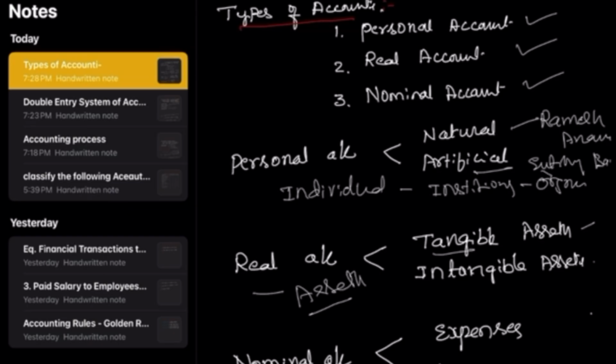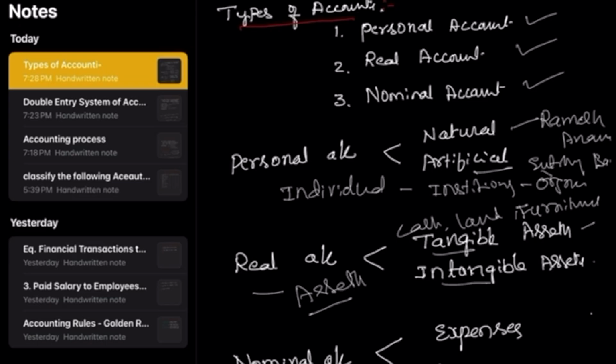Tangible means visible; you can touch it and feel it, like machinery, land, furniture. Even cash is an asset, and so is a bank balance. All this comes here.